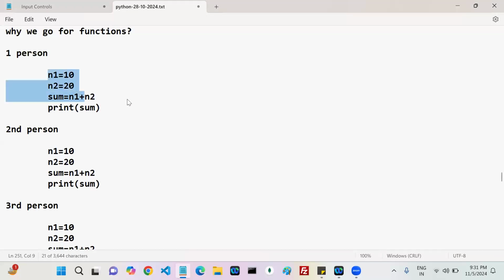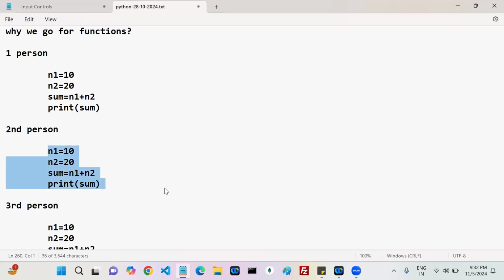Here we have the same lines of code written three times. Instead of writing three times, can you do one thing? Write one time, within a function. Write one function with this functionality. You can ask these three members to use that functionality.